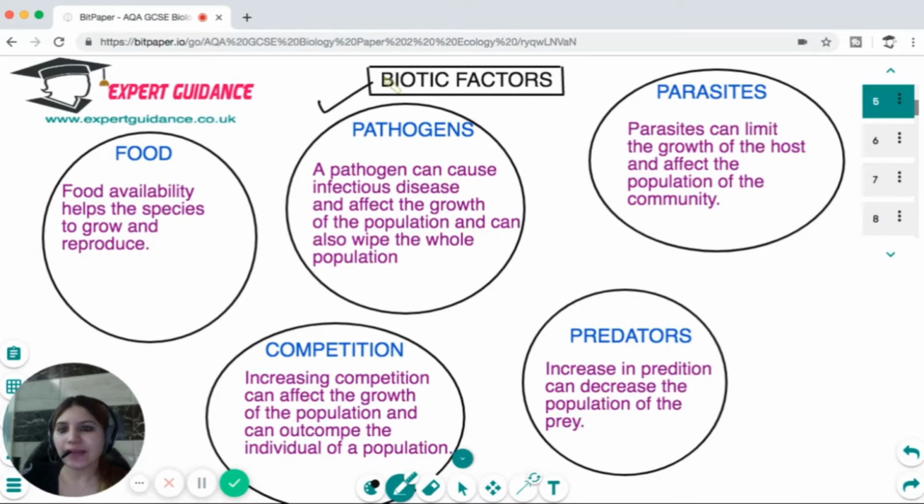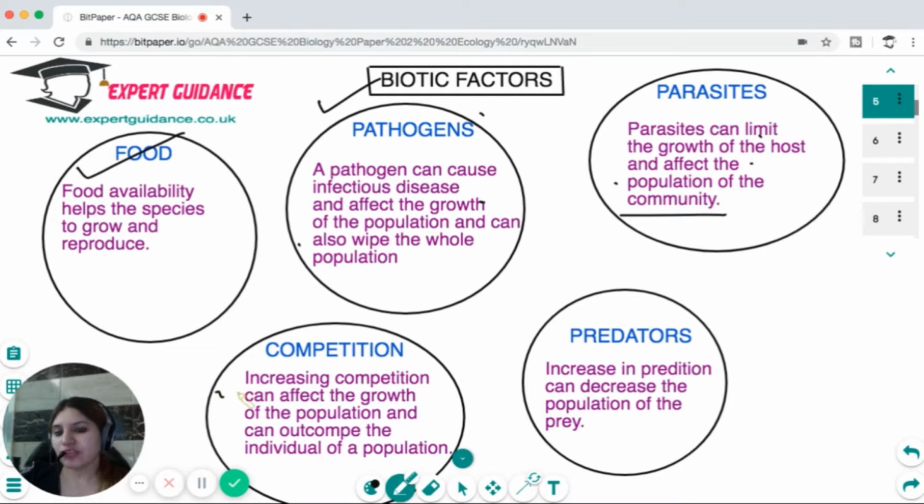Next are the biotic factors. Biotic factors include food. Food availability helps the species to grow and reproduce. Food is the animal sources of food. Pathogens can cause infectious diseases and can affect the growth of the population. It can wipe out the whole population. The parasites can also limit the growth by taking the nutrients from the host, and they can affect the population of the community.